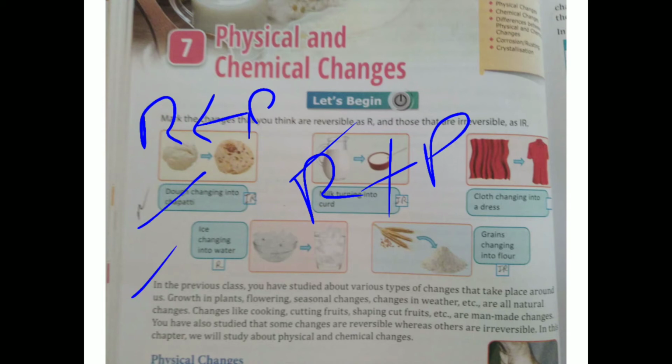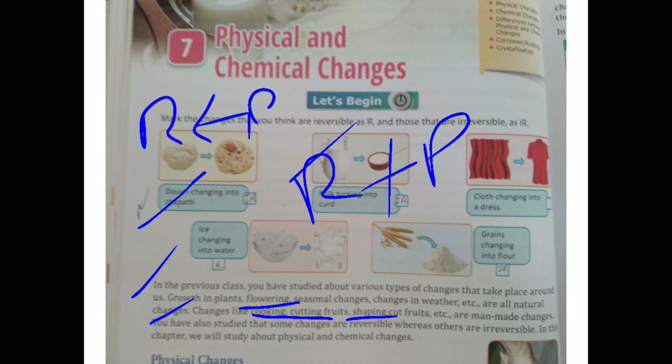So now start the paragraph. In the previous class you have studied about various types of changes that take place around us. Growth in plants, flowering, season change, change in weather, etc. are all natural changes. These are the changes that occur in our nature. Changes like cooking, cutting fruits, shaping cut fruits, etc. are man-made changes. Those are done by man.